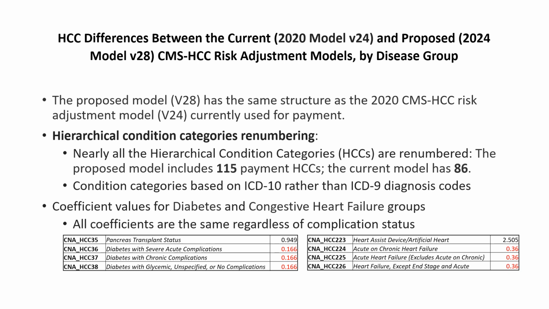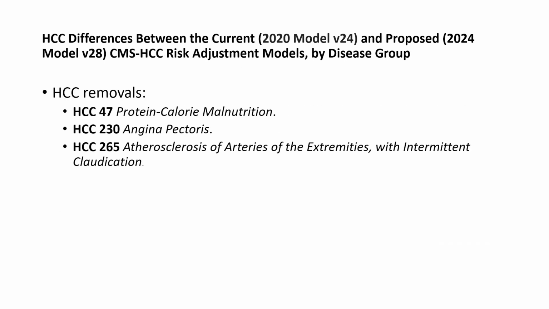Differences in the HCCs in the current, v24, CMS-HCC risk adjustment model, also known as the 2020 CMS-HCC model, and HCCs in the proposed v28 model are noted in tables on the next slides. HCC 47, protein calorie malnutrition, 230, angina pectoris, and 265, atherosclerosis of arteries of the extremities with intermittent claudication, are removed in v28.